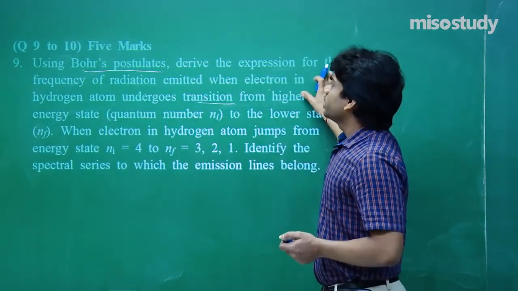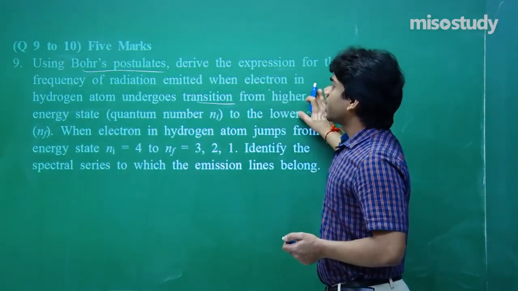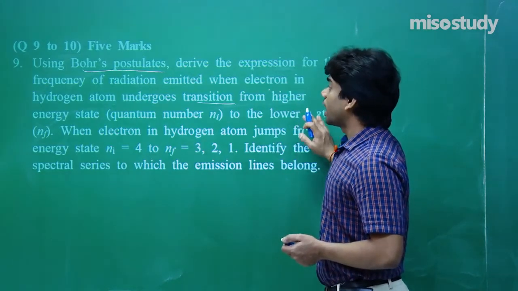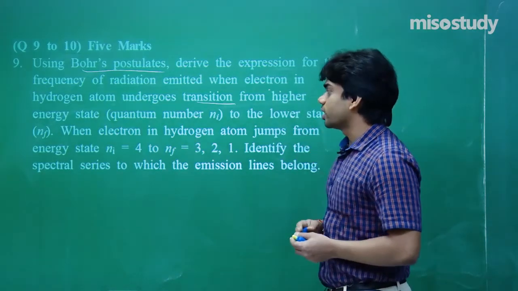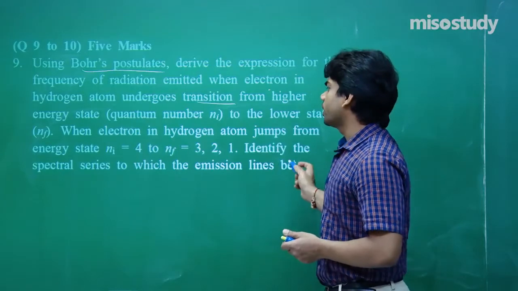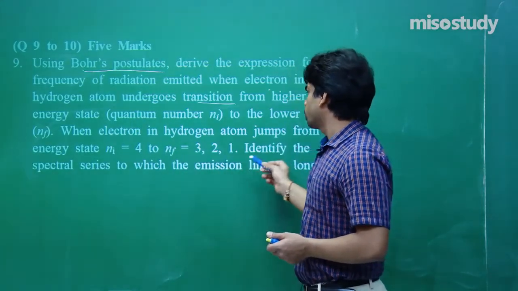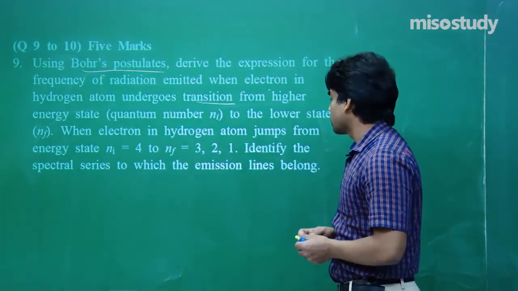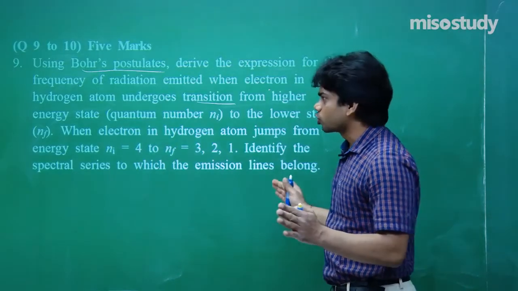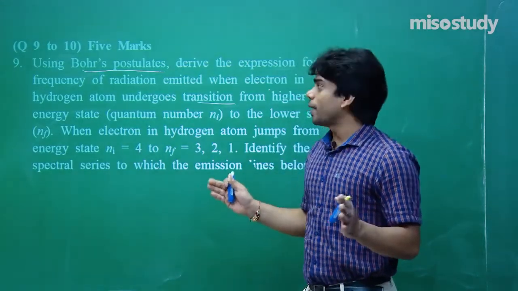Derive the expression for the frequency of radiation emitted when electron in hydrogen atom undergoes transition from higher energy state to the lower state. When electron in hydrogen atom jumps from energy state n equals 4 to n equals 3 to 1, identify the spectral series to which the emission lines belong. Not too tough for us to make it out. I am giving you how to approach this.